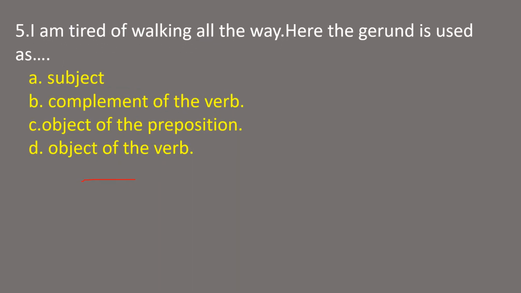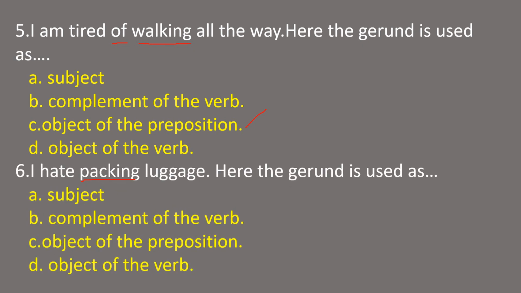See the fifth one. I am tired of walking all the way. Here the gerund is used as... The gerund is walking. This gerund walking is used after the preposition of. So walking is object of the preposition of. The right answer is object of the preposition. Next one. I hate packing luggage. Here the gerund is used as... The gerund is packing. I hate what? Packing luggage. So packing luggage is hated by me. So packing is object of the verb hate.